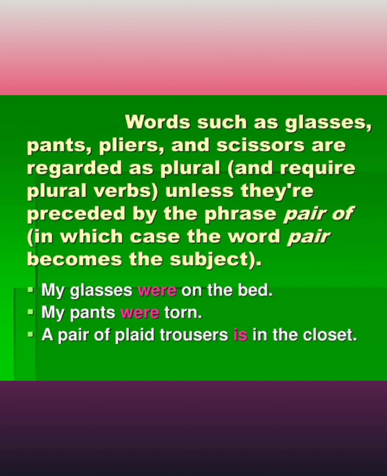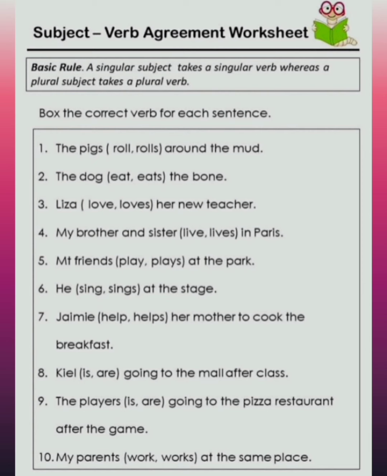Glasses, that's why it is regarded as plural, and also the plural verb were. My pants were torn. Pants. Okay, that's why it is also regarded as plural. A pair of plaid trousers is in the closet. Here, trousers is followed by the phrase a pair of. That's why is. Okay. So I hope you have understood.